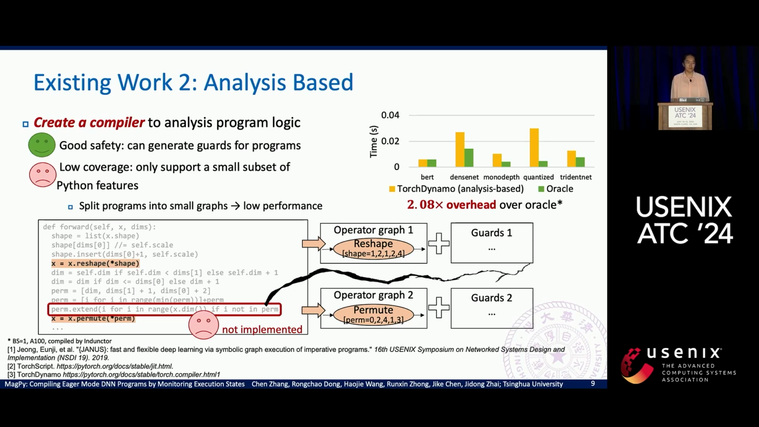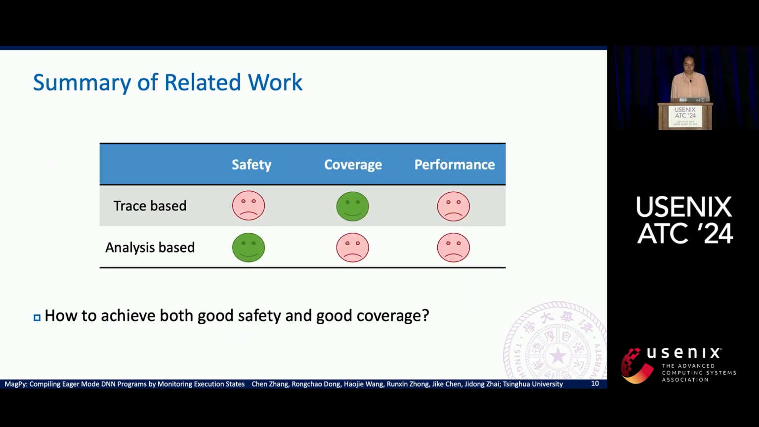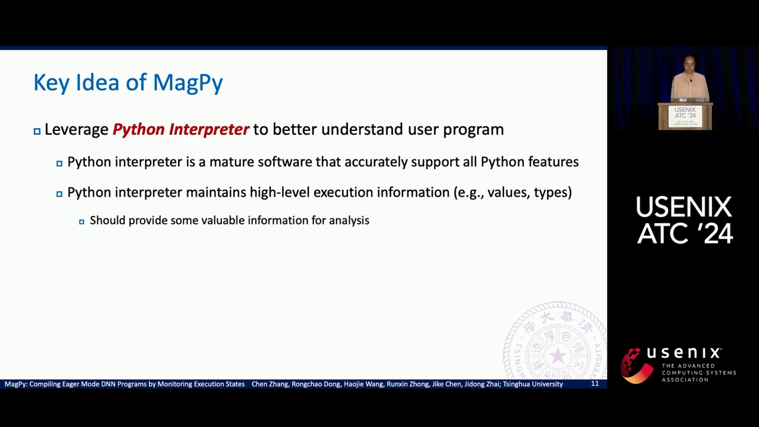And this experiment is tested on Torch Dynamo. Both approaches cannot balance safety and coverage and lead to many performance issues. Can we achieve both coverage and safety at the same time, so that we can generate proper guards to ensure safety and to support a large number of Python features? We want to show that it is possible.